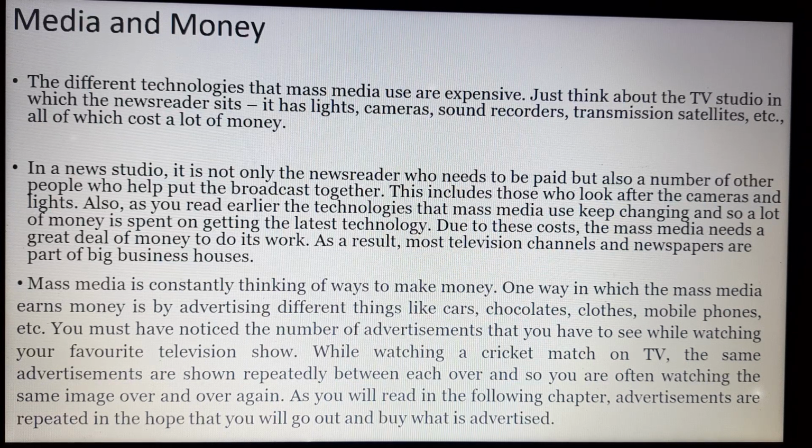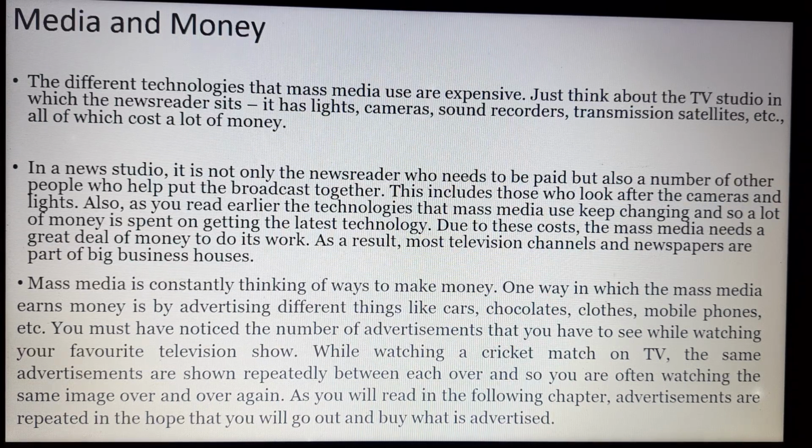In a news studio, it is not only the news reader who needs to be paid, but also a number of other people who help put the broadcast together. So for the news that is coming to you, more than 10 or 20 people are working in that office. One reporter is working outside with the cameraman, and then that particular information reaches you on television. You are watching that and giving your views and expressions.